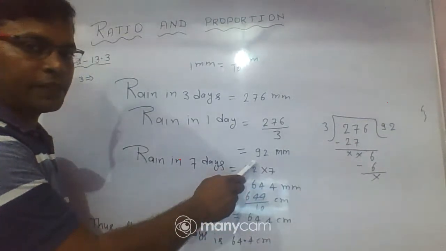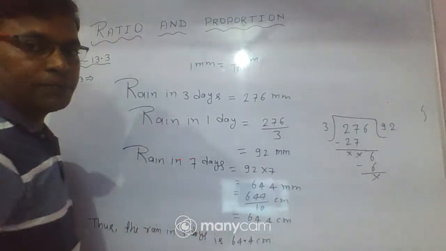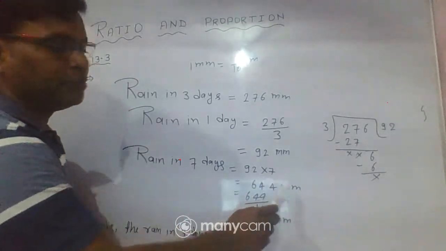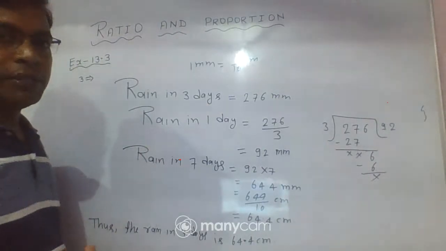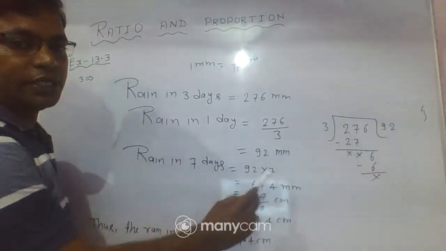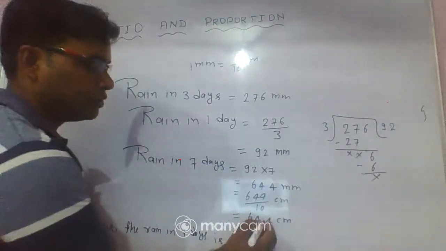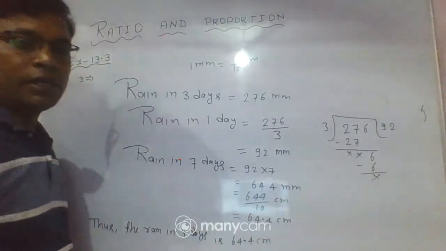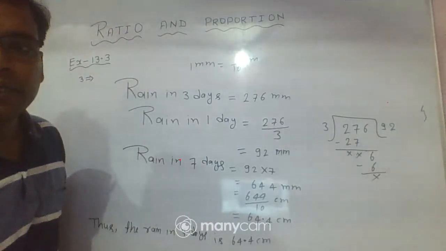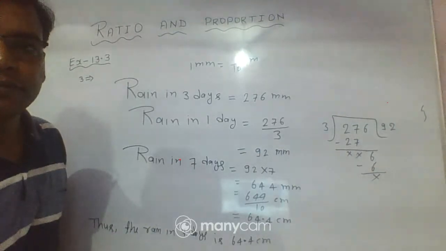You know very well 1 week has 7 days. So we multiply 92, the rain of 1 day, by 7, and we obtain 644 in millimeter. But the question mentions centimeter, so we divide it by 10, and we obtain 64.4 centimeters. I hope all of you understood.